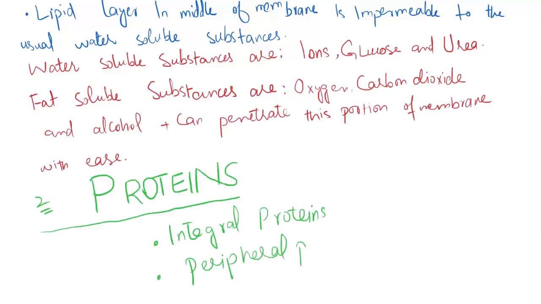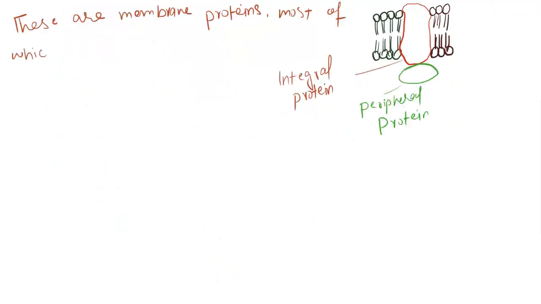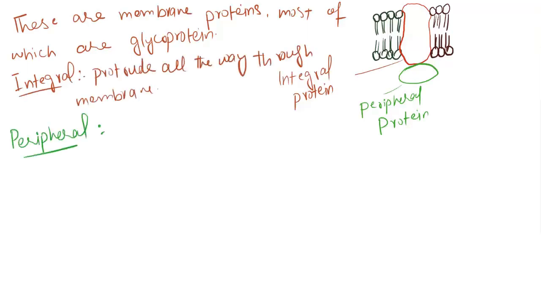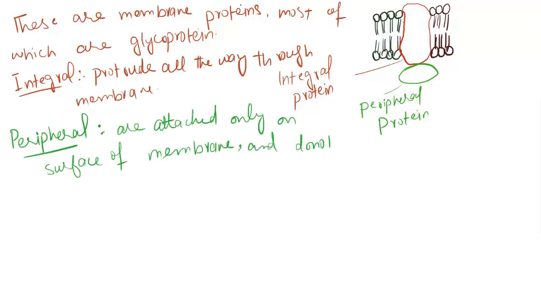Now, proteins. Proteins are of two types, integral and peripheral proteins. These are membrane proteins, most of which are glycoproteins. Integral proteins protrude all the way through the membrane, while peripheral proteins are attached only to the surface of the membrane and do not penetrate all the way through.